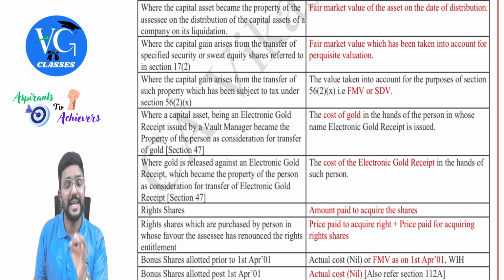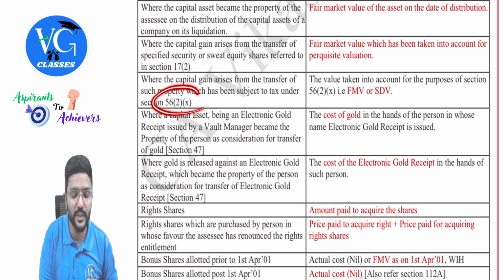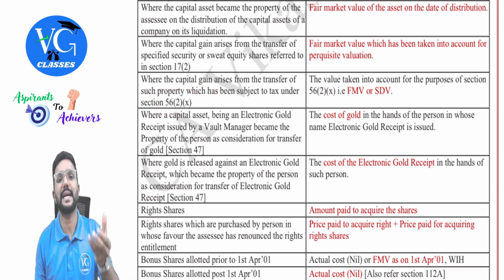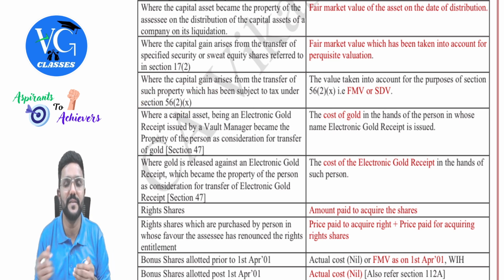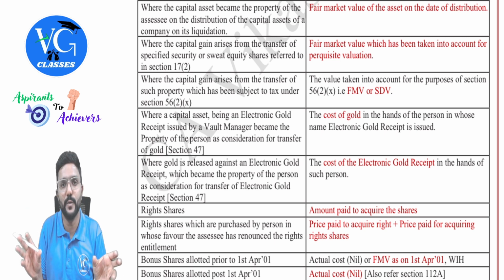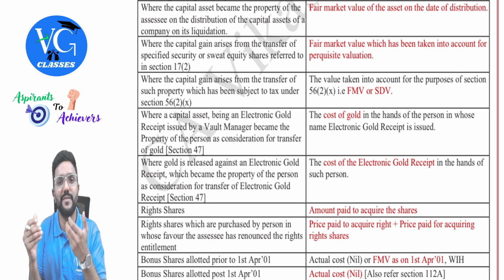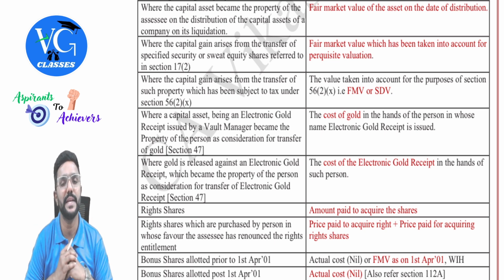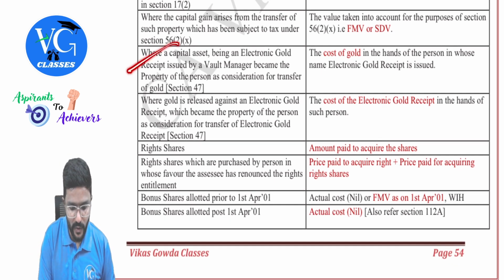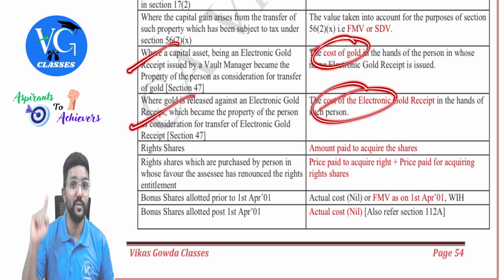Got it? So actually this provision is covered in income from other sources, that is 56(2)(x). I will also explain it there, but anyway, whatever is taxable under the head other sources when he received the gift, that is either the fair market value or stamp duty value, will be allowed as cost if that asset is sold by the recipient in the future, guys. Then with respect to electronic gold and physical gold, I covered it in my example, 1 lakh cost.